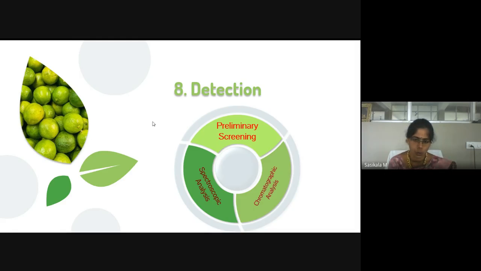Hope you know what structural elucidation spectroscopic methods are, through which we can predict the chemical structure of the isolated fraction. What are the techniques? FTIR, NMR, mass. These techniques come under structural characterization of a molecule. So by these detection techniques, we can confirm what molecule has been separated and isolated from the column and from the mixture of sample you have taken.